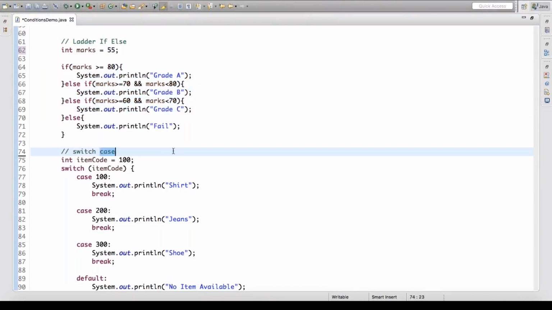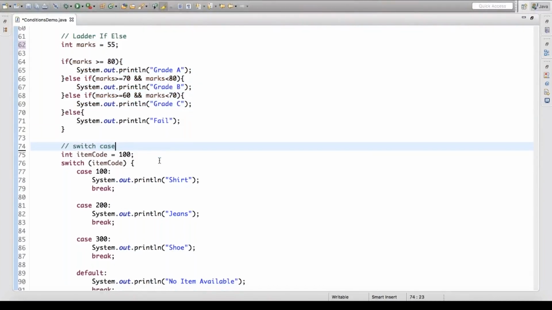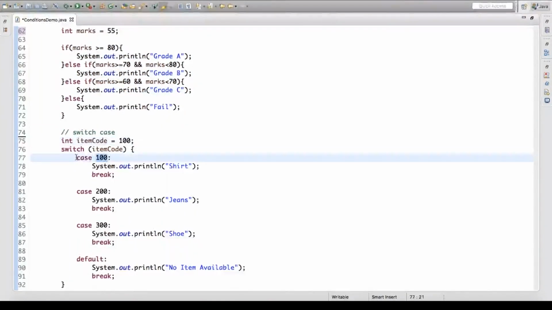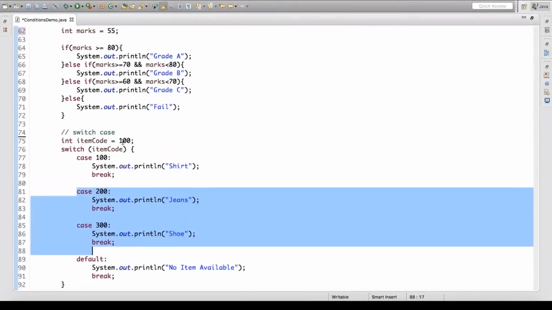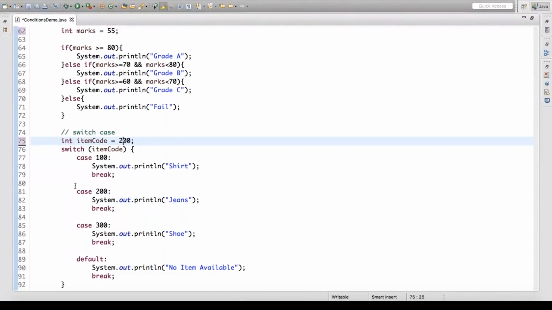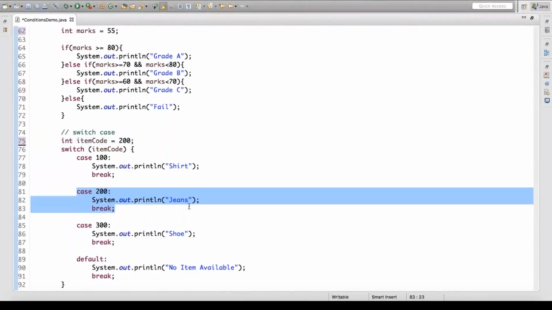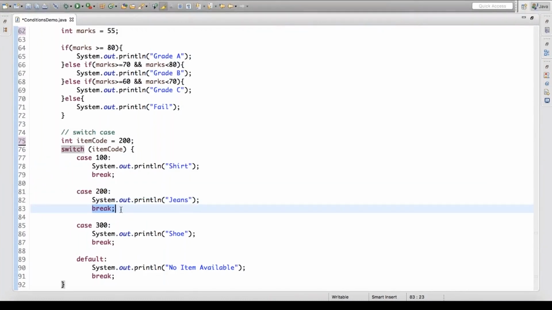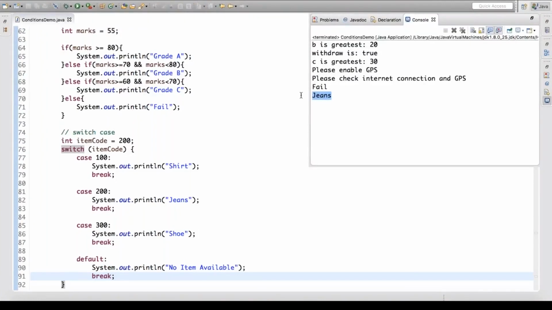In case of switch case, whatever the number is, the corresponding case will be executed. No other case will be executed. So let us say if the value of case is 200, only the case 200 will be executed, not any other case. And we're going to break the control here only. The control will be broken. It will not allow us to execute the below code. So now if you see the switch case output, for 200, it says the jeans.